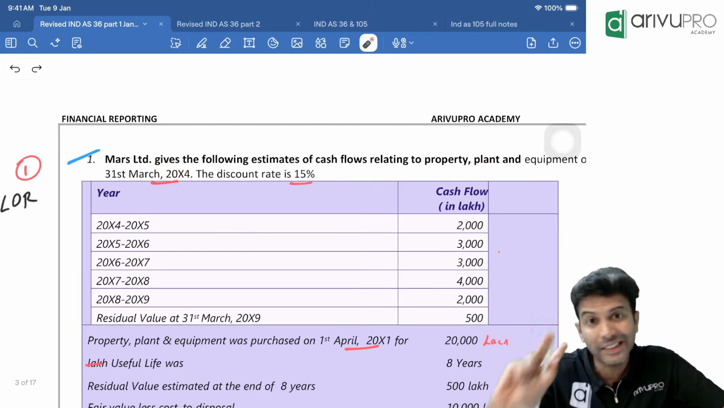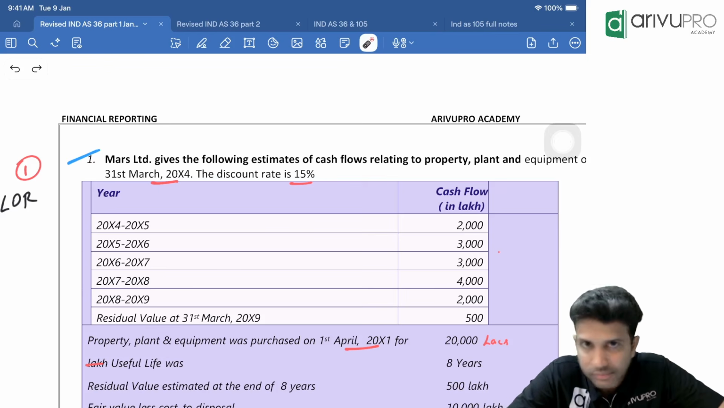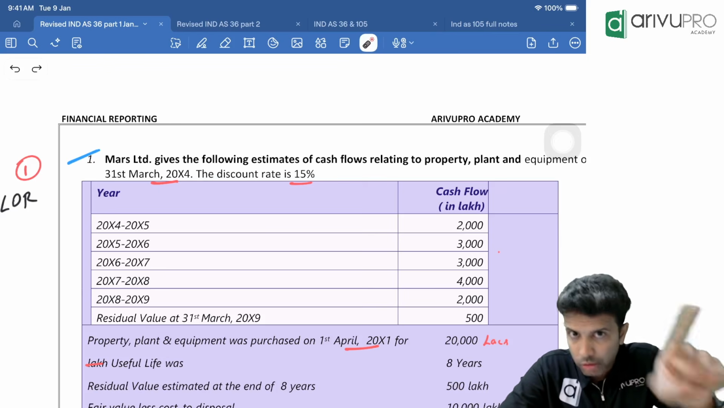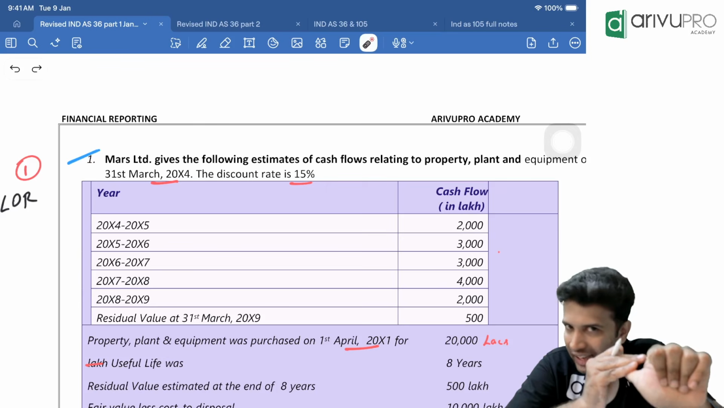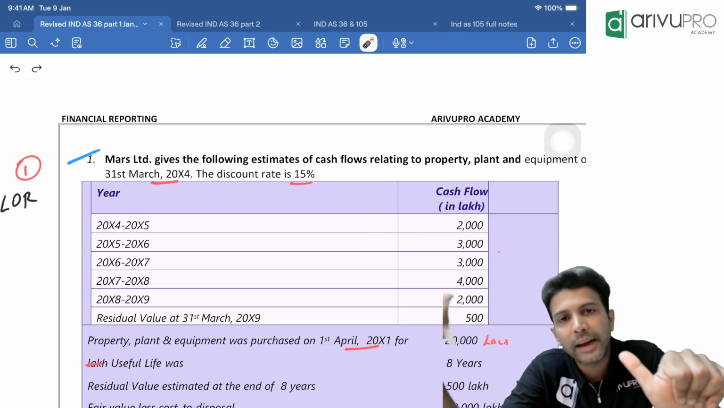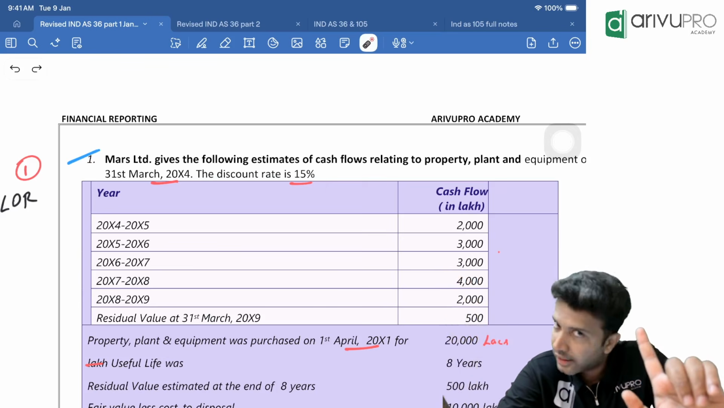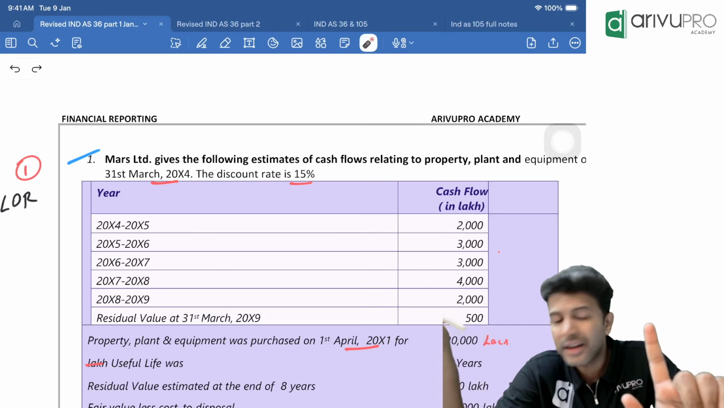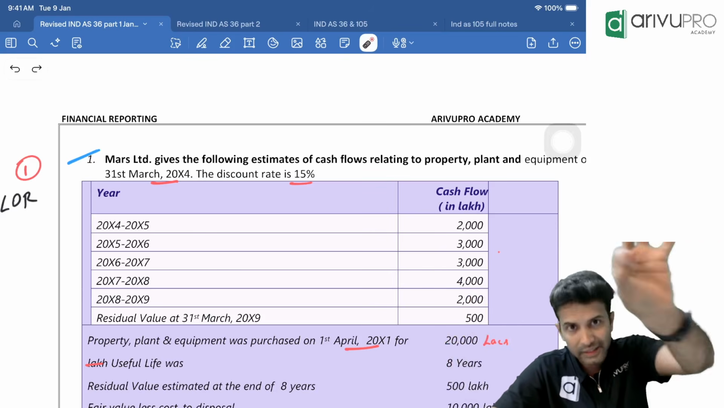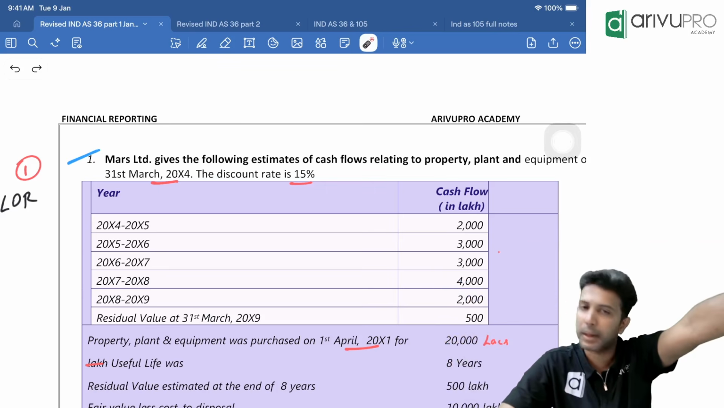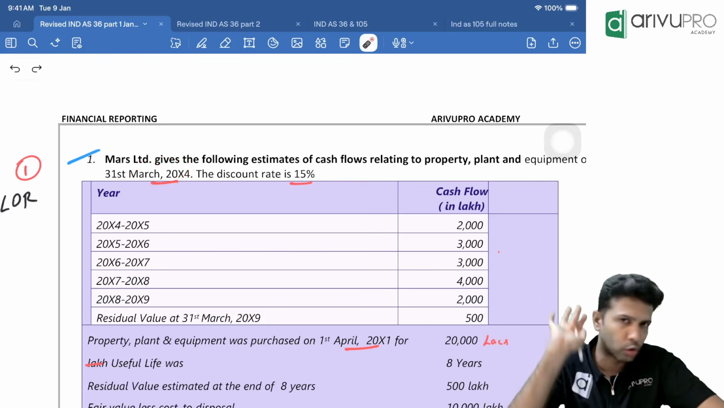Now, the following estimate of cash flows relating to PPE they have given on 31st March 20x4. Keep in mind the dates, okay? Because impairment, you do it on a specific date. To do the impairment check, we need carrying amount and recoverable amount. We need the carrying amount and the recoverable amount on the day the impairment indicator comes, compare them, and book the impairment loss on that day. Hence, dates are important. Whenever you see the dates, try to underline them in your notebooks.